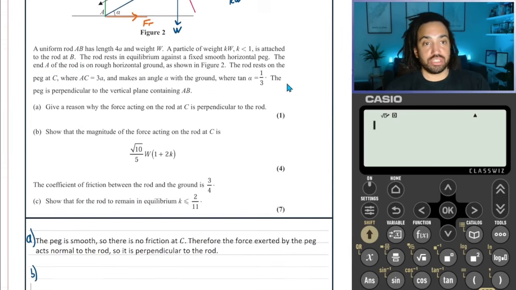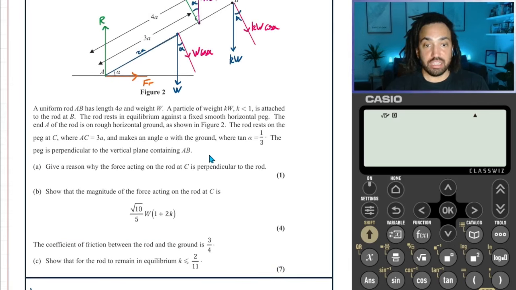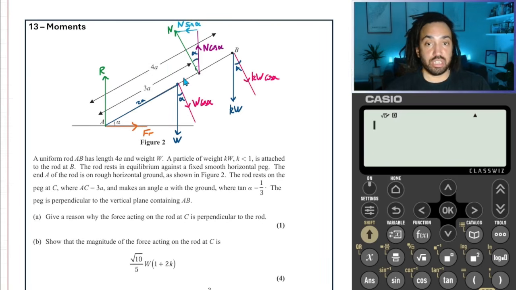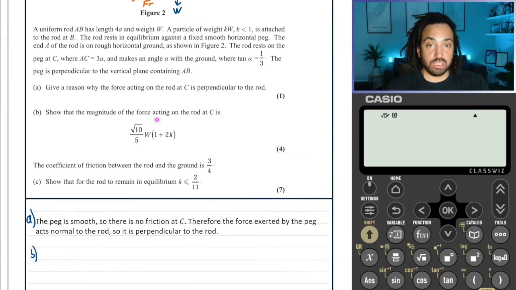And part B says, show that the magnitude of the force acting on the rod at C. So we're looking for N here, which means that we need to take moments at A, because if I do take moments at A, it's going to cancel out the forces R and F, which we don't know, which is great. And we can just use the moments. Okay, so as we go along the rod, the first force that we hit perpendicularly is W cos alpha, at a distance 2A.